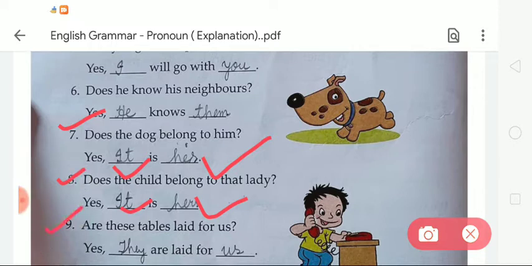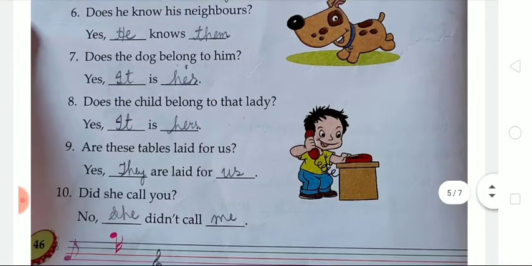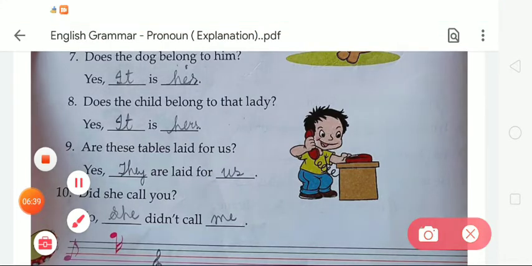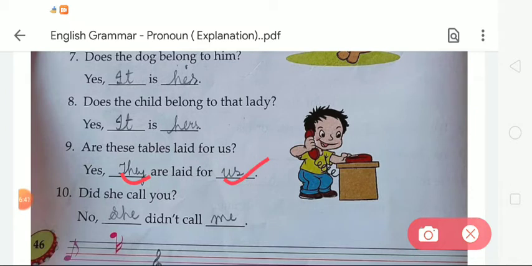Okay. Number 9. Are these tables laid for us? So the answer will be yes, they are laid for us. So here we have to use subject they and object us.